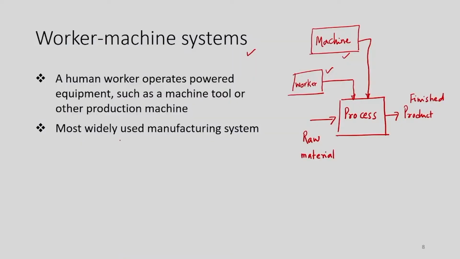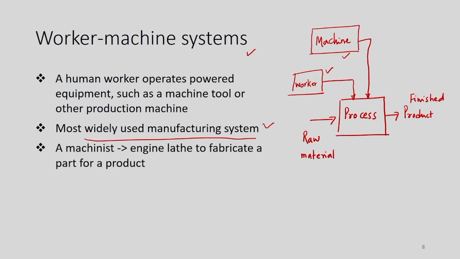So, the worker and the machine both have an equal or significant contribution in the conversion process. That is what we call the worker machine system. Naturally, we need such a system to produce at a higher level, to produce larger quantities, and to handle larger size products or raw material. So, this system is very widely used in the industry. We are using powered machine tools.